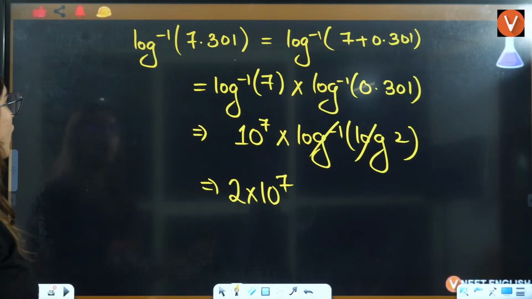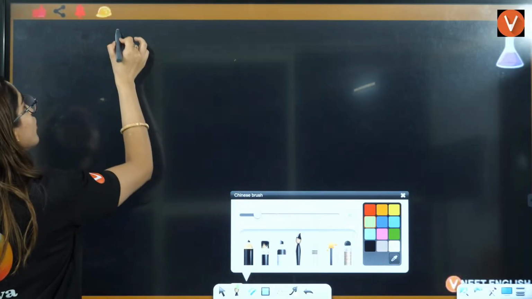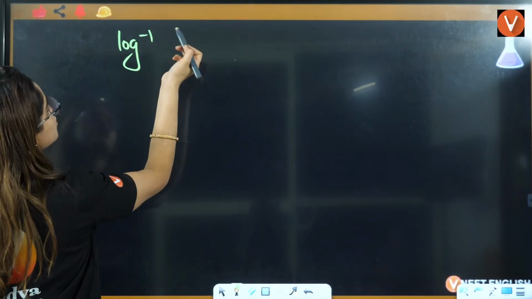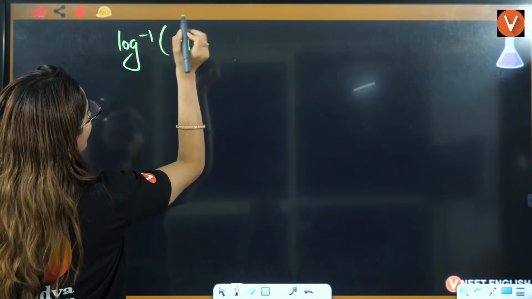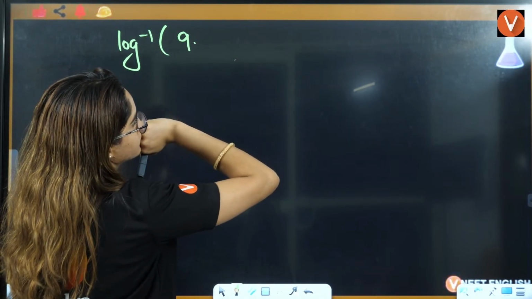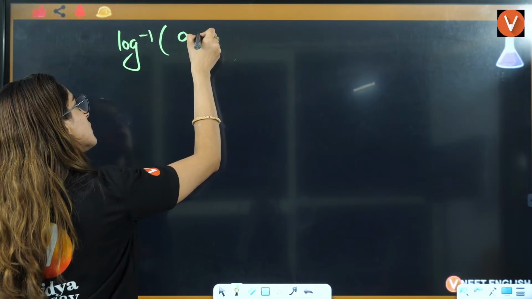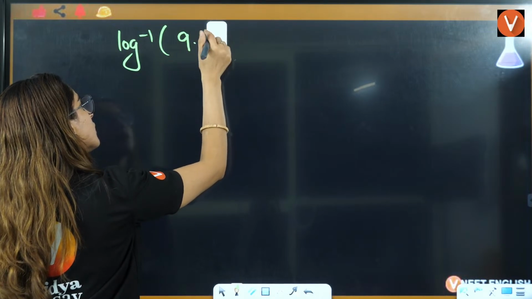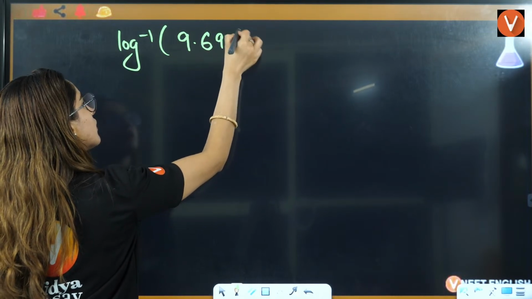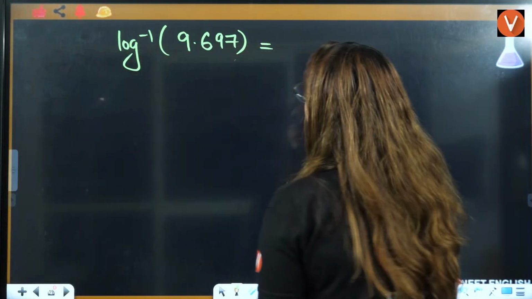Right? Now, I'll solve one more value for you here. Let's solve log inverse, they can also write antilog, okay? So you can solve it for 9.697. Firstly, divide it into addition.